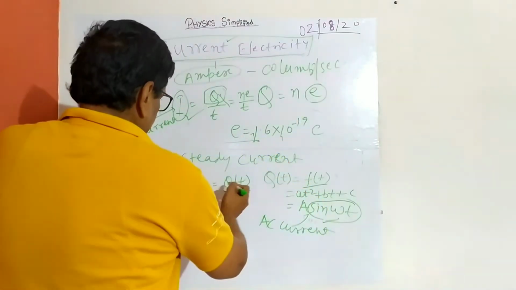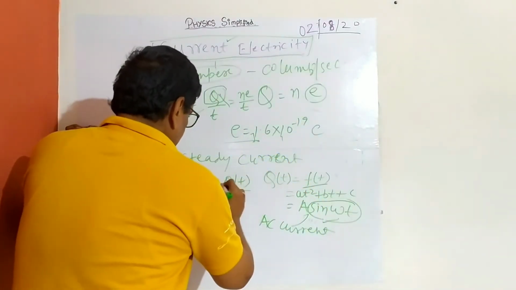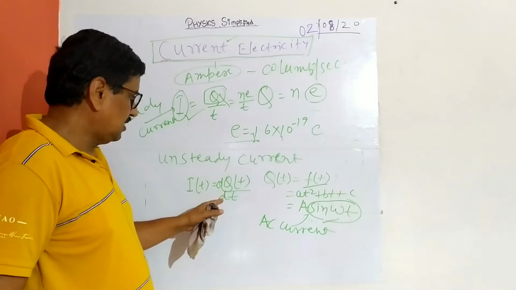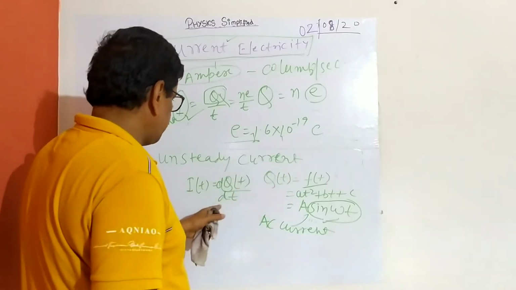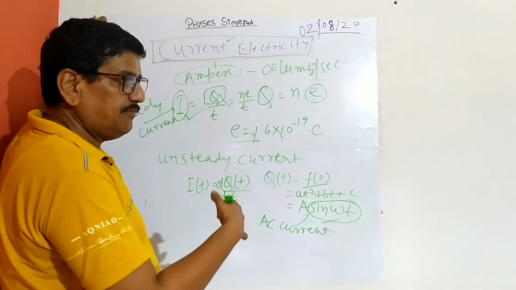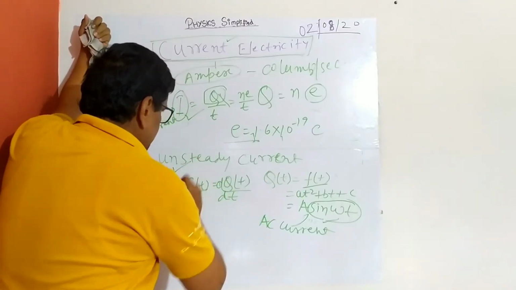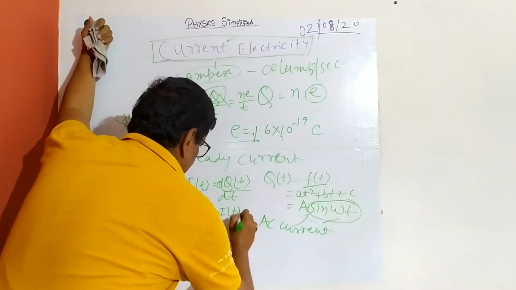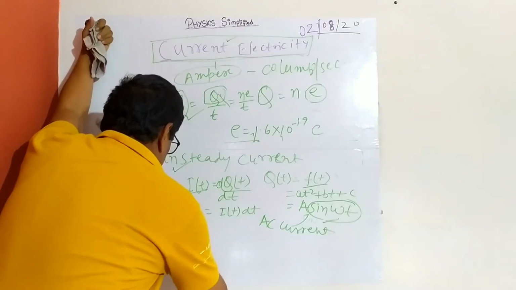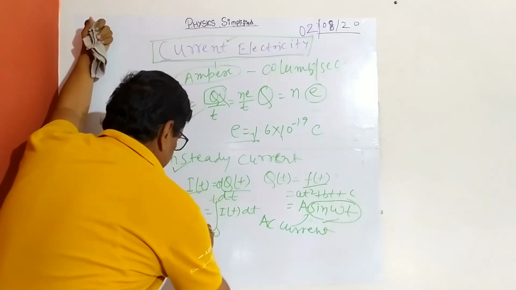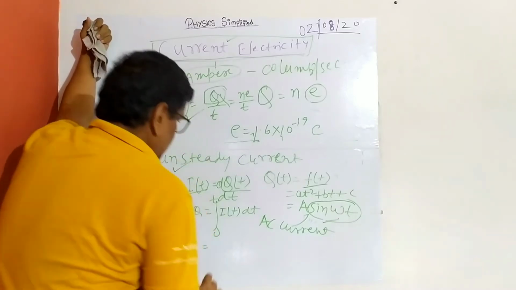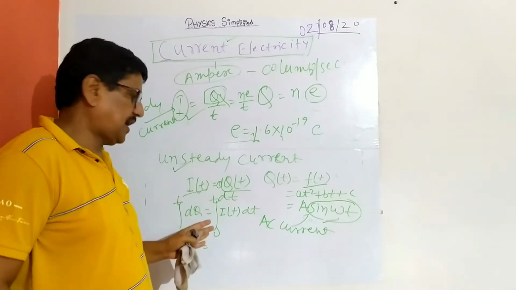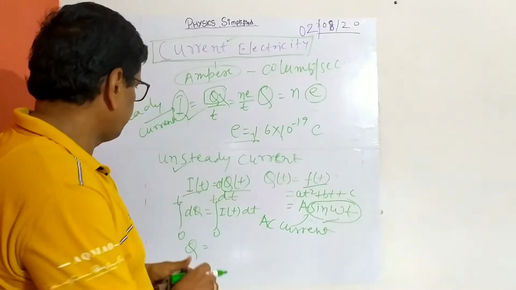So then you can differentiate it. So dq by dt, because this is instantaneous, so this will be the differential form. If q(t) is given, differentiate it, and then at a particular time you can get the instantaneous current, because this is unsteady current. And for charge, dq equal to i dt, and you have to integrate from 0 to t to get the total charge flow, the total charge that flows through a particular cross section or through the circuit at a particular time. So this is the overview.